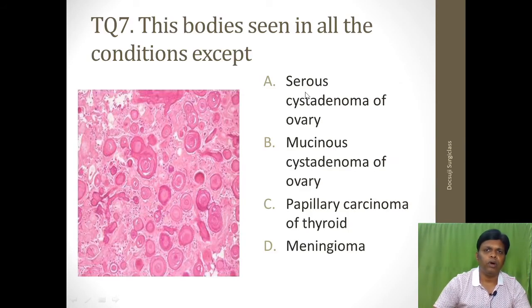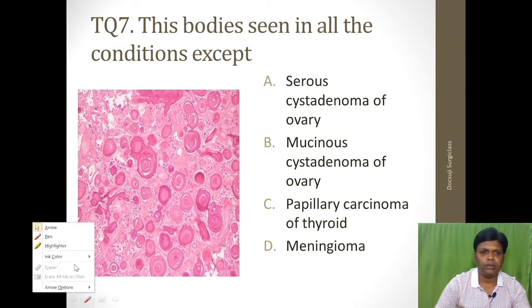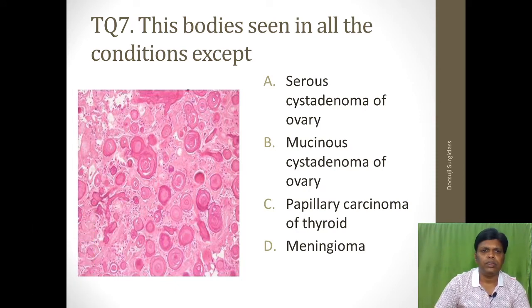Okay, this body is seen in all the conditions except. What you are seeing is the psammoma bodies. So what do you mean by psammoma body? Psammoma bodies are nothing but micro calcifications, concentric in appearance. You can see multiple psammoma bodies which are concentric in nature.